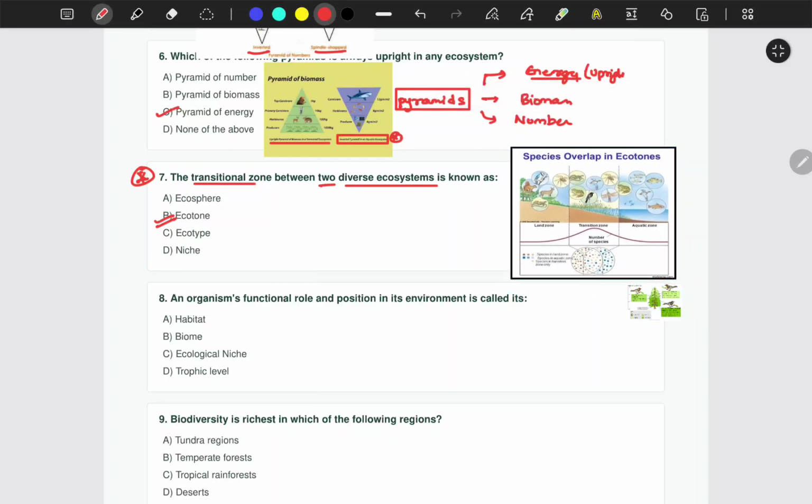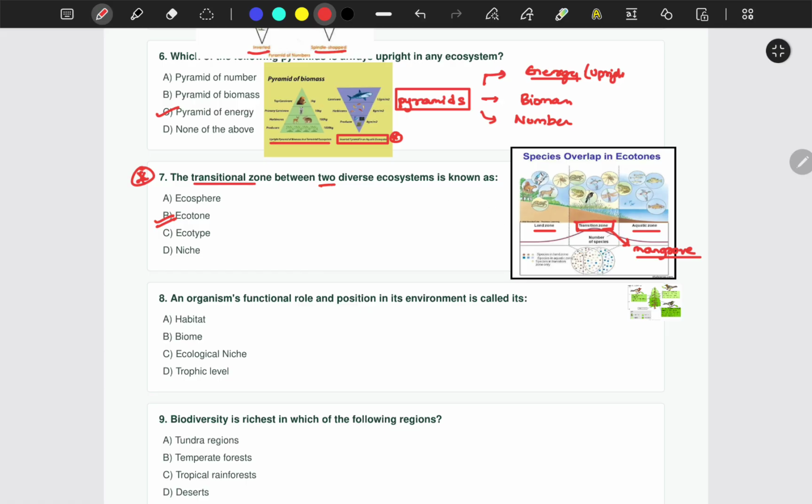Ecotone, as we can see, is a transitional zone. For example, if this is a land zone and this is an aquatic ecosystem, this is the transition zone, this is an ecotone. For example, this is mangroves, mangrove forest. Mangroves is an ecotone. For example, this is land, and then if I draw another diagram here, this is forest, and consider this as grassland.